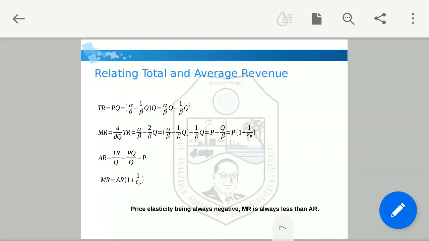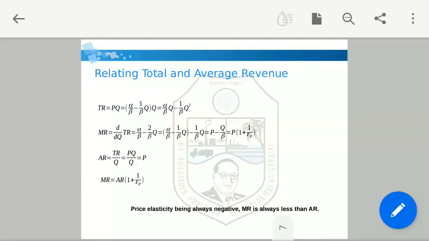Now, the relationship between total revenue, average revenue, and one more concept, marginal revenue. Whenever we differentiate total revenue with respect to quantity, that becomes your marginal revenue. First of all, let's see what they have written about total revenue. Total revenue is total quantity sold into price in rupees per year. So TR equals P into Q, right?